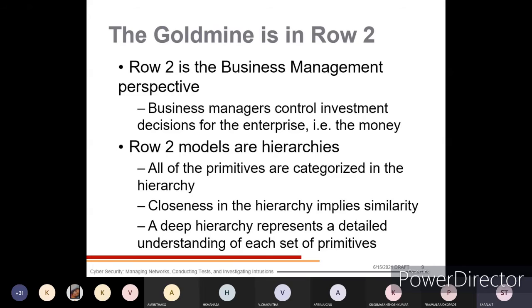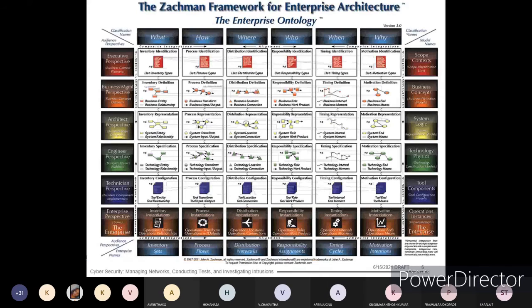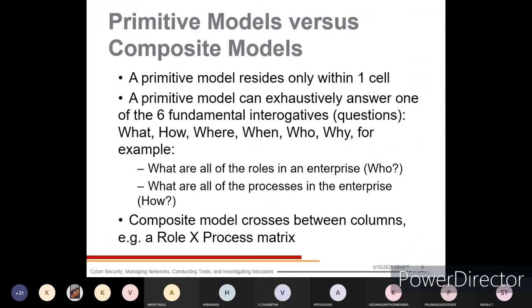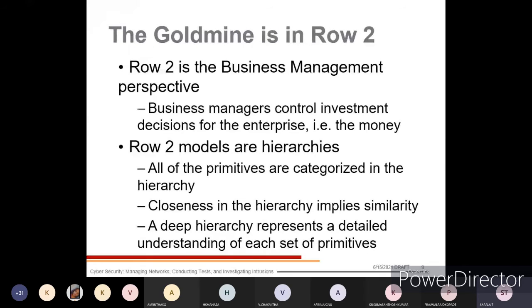The gold mine is in row 2. Row 2 is the business management perspective.